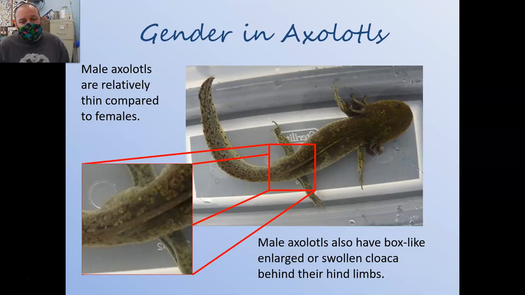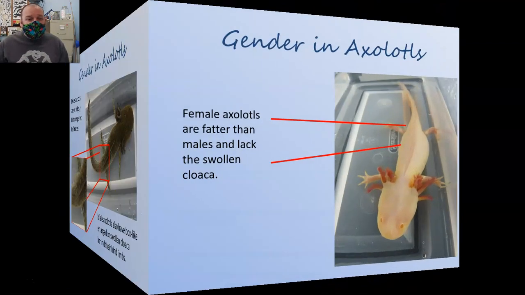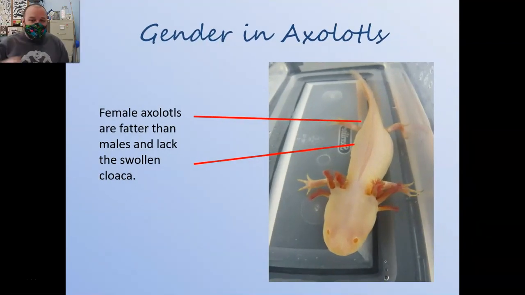In general, they're thinner overall than females, but they also have this nice big box behind their hind limbs. This doesn't show up until the axolotl's 5 or 6 inches long and about that same number of months. But again, it tells you whether or not they're male. Females lack that box, and they also tend to be a little bit fatter in general. So female axolotl is fatter, males skinnier with the box.